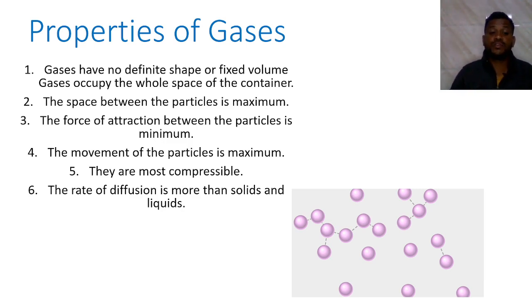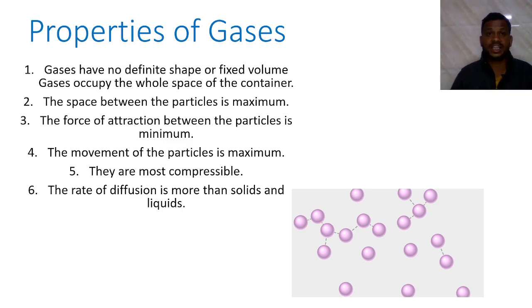The rate of diffusion is more than in solid and liquid. When we compare the diffusion properties of solid, liquid and gas, gas has more capacity for diffusion.